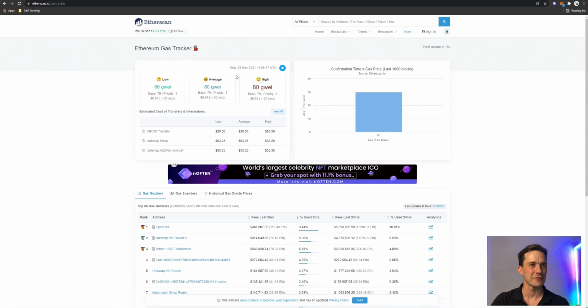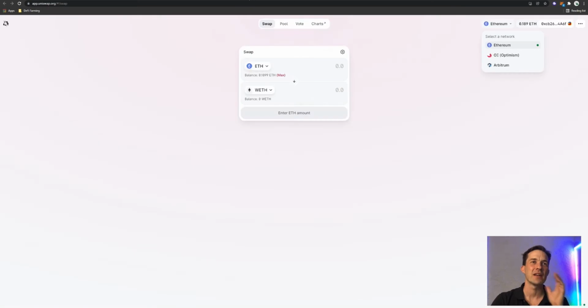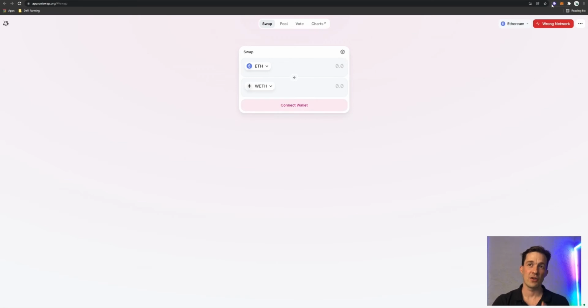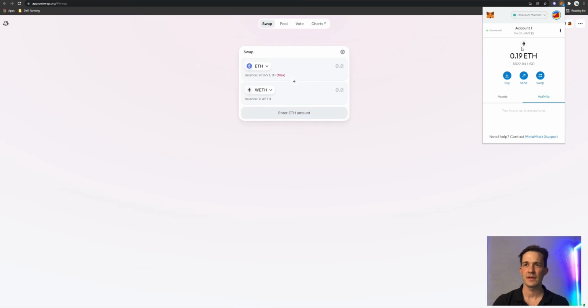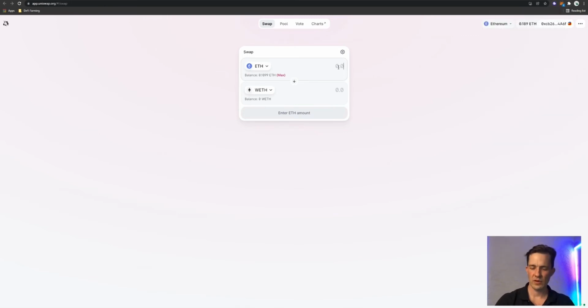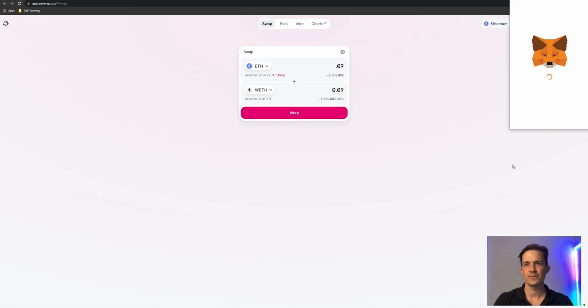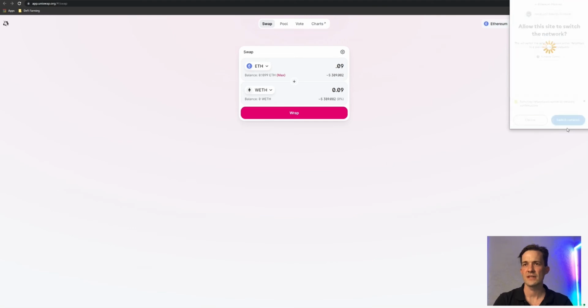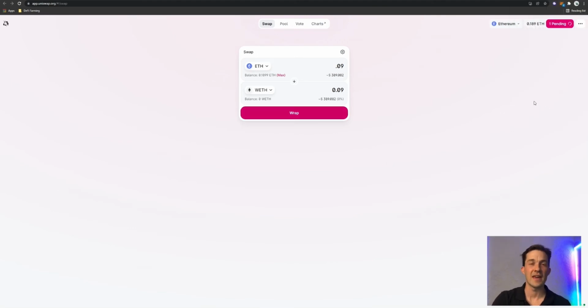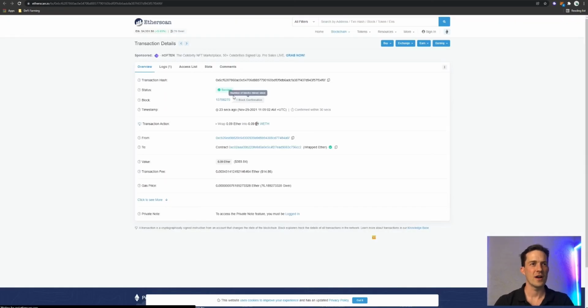I'll just do a quick check of the gas, and it's not too bad at the moment in this day and age. 80 is fantastic. And we're going to head to the Uniswap exchange to wrap our ETH. So I want to get back onto the Ethereum network. I want to take across 0.09 ETH for this transfer. We're going to wrap it. It's made a gas of 1460. And wait for that confirmation. All right, so that's a success.